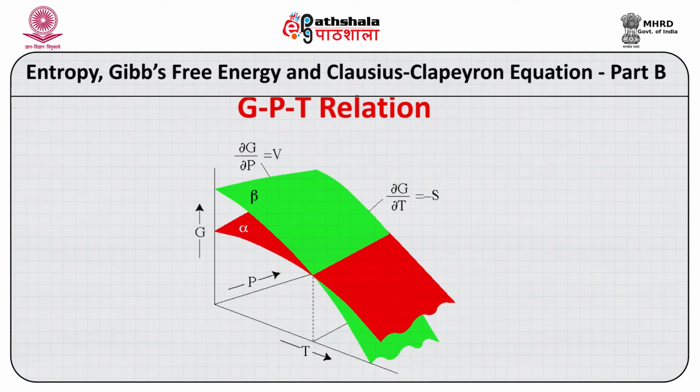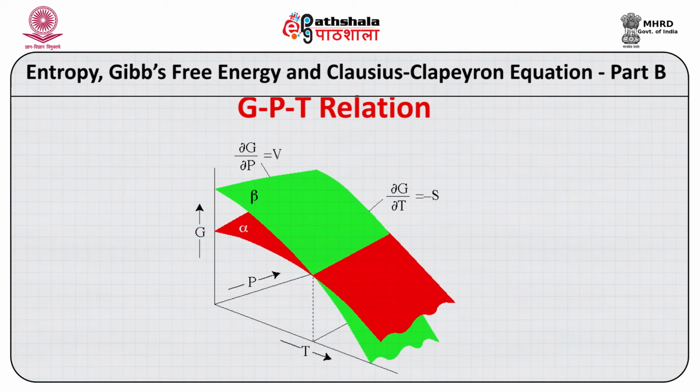Now this GT slope is the slope on this plane, but GP slopes will lie on this plane, that is G and P. Now each G of the substance will have a slope along the right, which is the GT slope, and away from us, that is the GP slope.